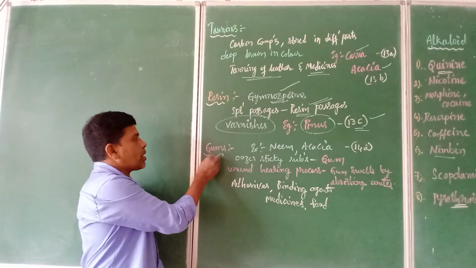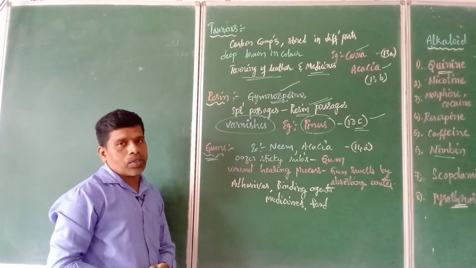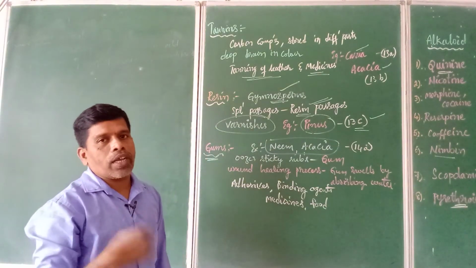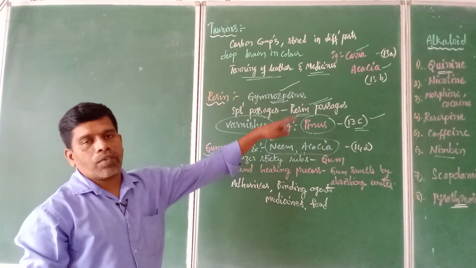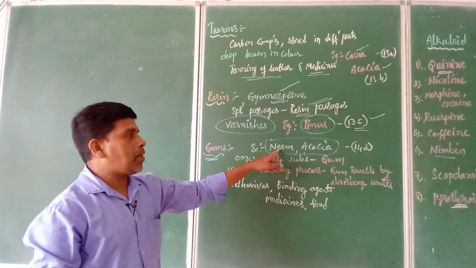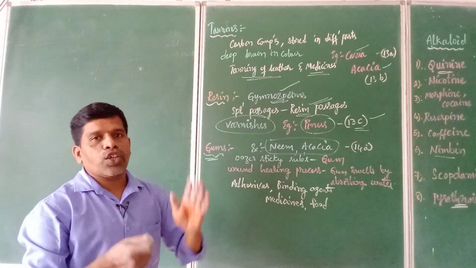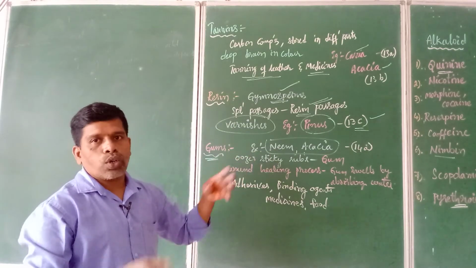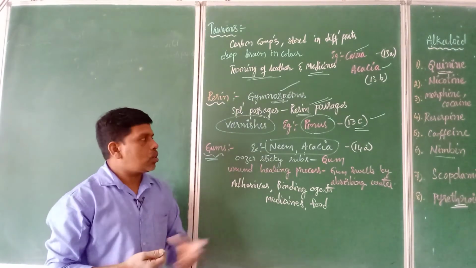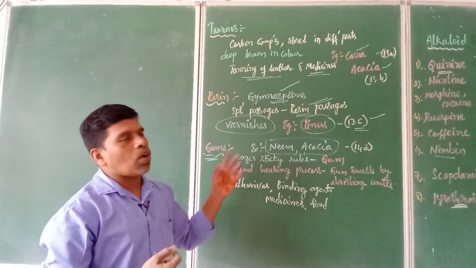Now coming to the next type of secondary metabolite, that is called the gums. And gums are most commonly extracted from two types of plants which we see most commonly in our surrounding areas, that is the neem tree. Just now we have seen in the alkaloids table, Azadirachta indica, the scientific name of the neem tree. So from the branches of the neem tree, whenever we make some cuts or injuries on the branches, to overcome that injured part, that is called the wound healing process, the tree secretes one sticky substance, that is what we call gum.